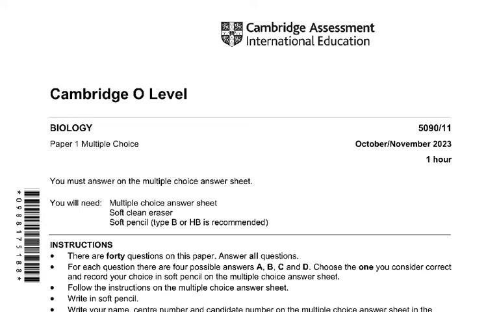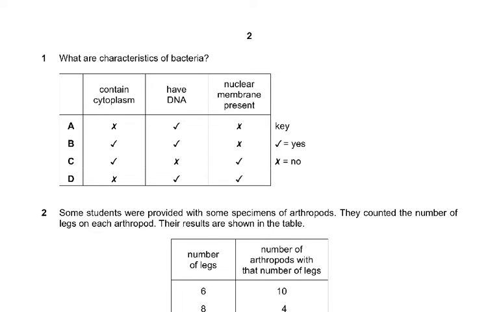As you all know, this paper is for 40 marks and this is a 1 hour paper. So you've got to manage the time very well and you cannot spend a lot of time on one question. If you don't know that question, you read it and you go on to the next question, because you must finish the questions that you know well and then go back to the ones that you are not very familiar with or need to think about. But you don't need to ponder on them for very long. You need to go on to the next question.